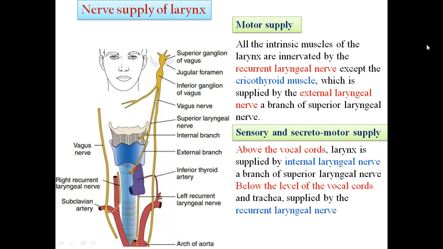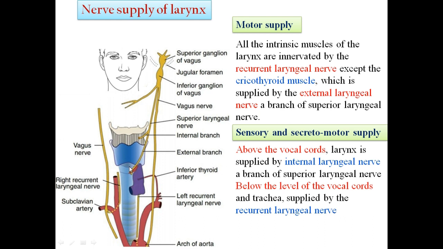As far as the nerve supply of the larynx is concerned, the motor supply is by the recurrent laryngeal nerve, which supplies all the intrinsic muscles of the larynx except the cricothyroid muscle, which is supplied by the external laryngeal nerve. Are you able to recognize this external laryngeal nerve? It comes directly from the superior laryngeal nerve. The superior laryngeal nerve divides into two divisions, internal and external.